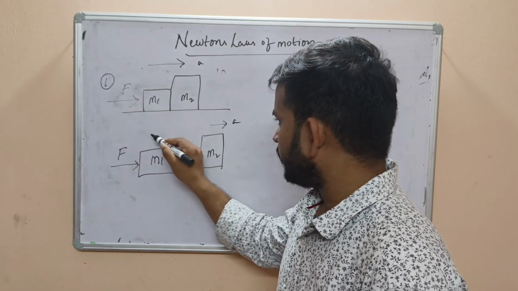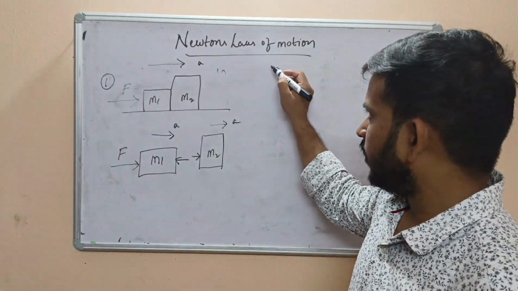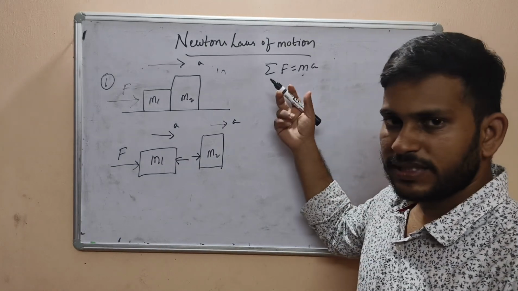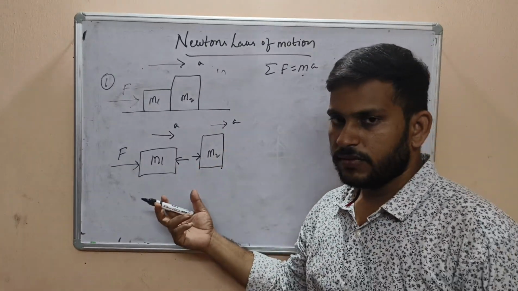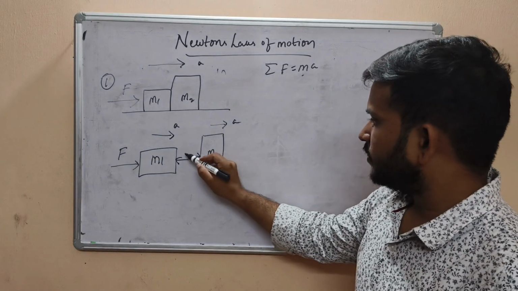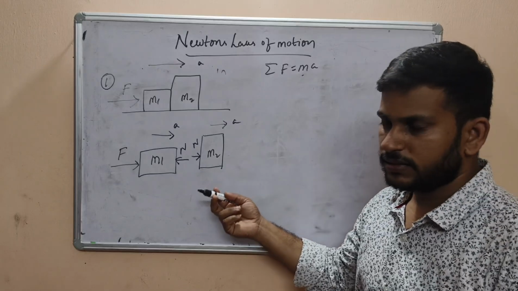Here the acceleration is the same, so we will write some equations. We all know F equals ma. By using this equation, we will solve for force and acceleration. Then we will find it. So this is the normal force, and this is also a normal force acting between the two bodies.